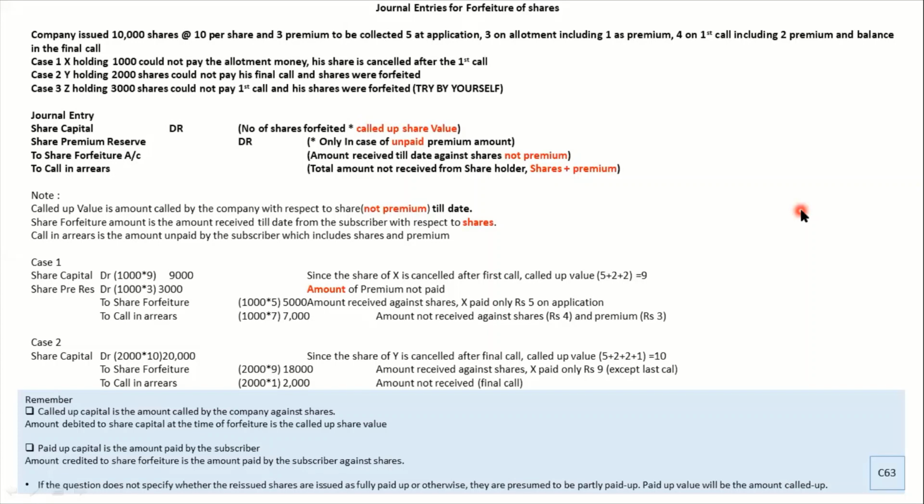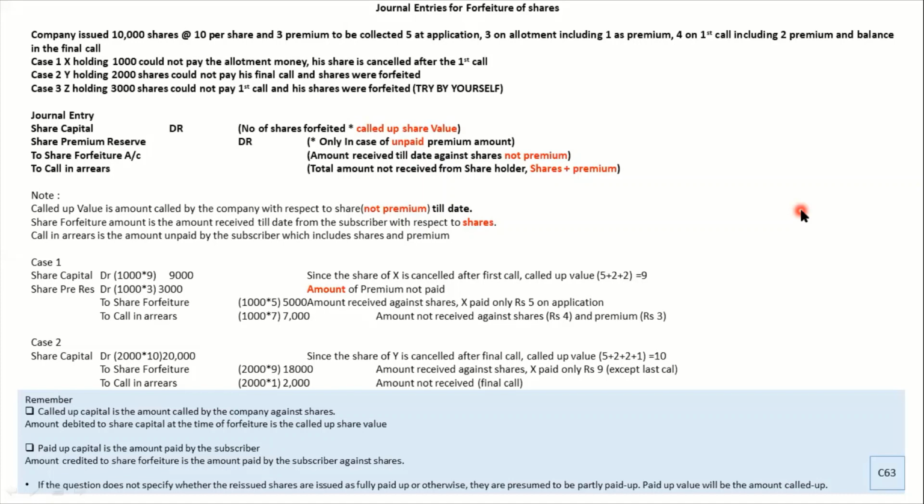Let us read and understand what has happened in this example. The company has issued 10,000 shares at a premium of 3, a very important point. They are planning to collect 5 at application, 3 on allotment, which includes 1 rupee as premium, 4 on first call, which includes 2 rupees premium, and the balance in the final call.